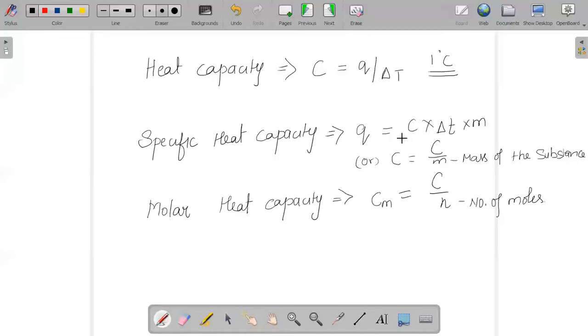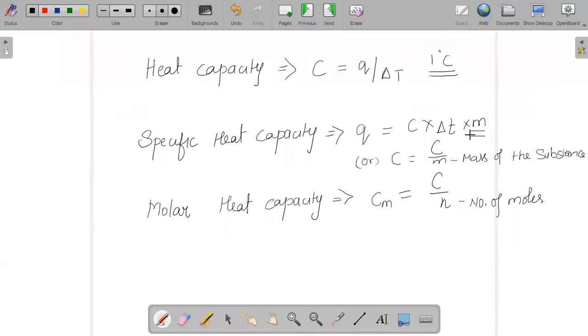So additionally we include mass, and Q is equal to m C into delta T. Since we are talking about 1 gram, it is specific to that particular substance.